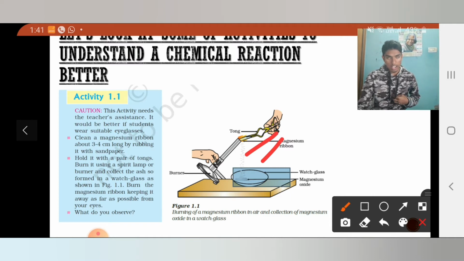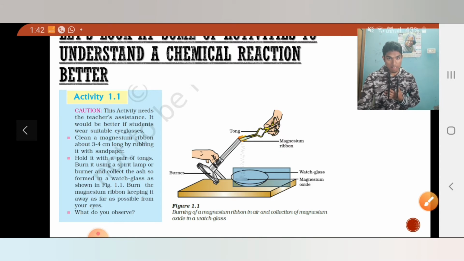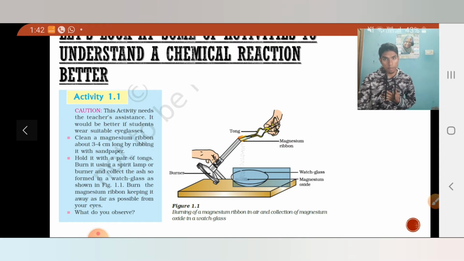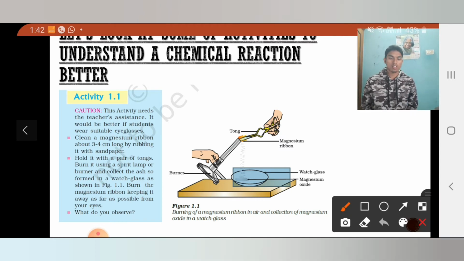So what are you observing here? You are burning a ribbon, right? The ribbon is turning into white powder. What is happening again here? Just think, okay? Just think and tell me what is really happening. So here the magnesium ribbon burns with a dazzling white flame.